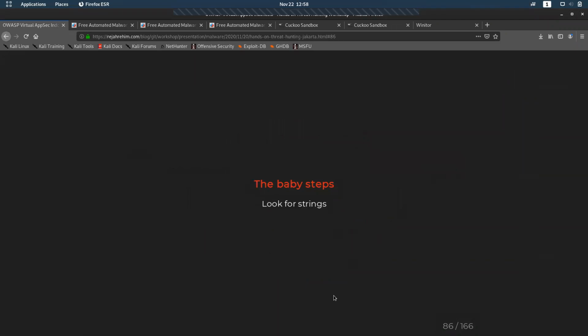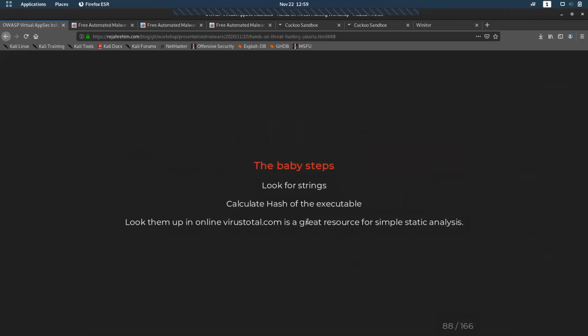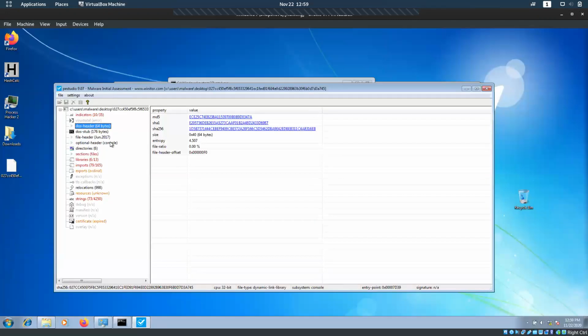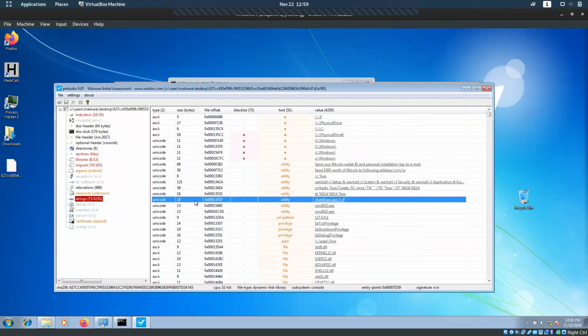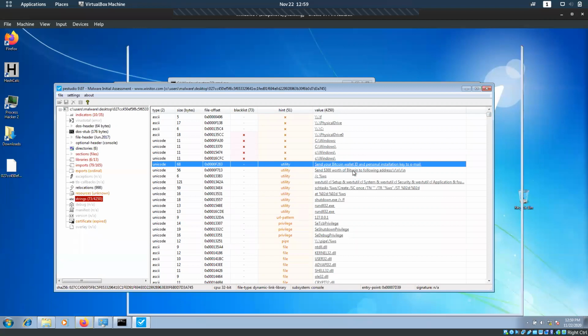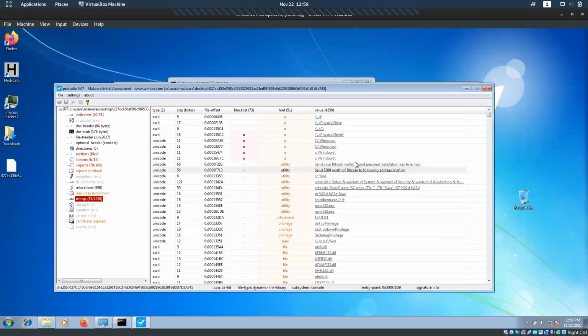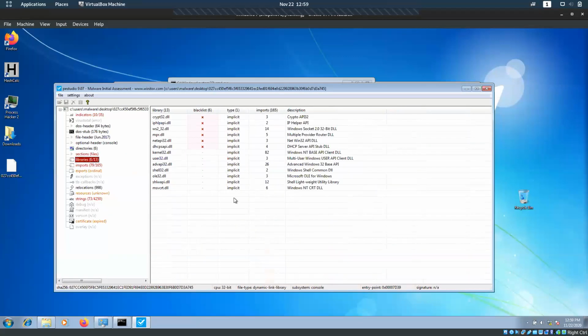So moving forward, taking baby steps, looking for strings. Like I said, first of all, if we get a malware, we look for libraries, we look for imports, we look for strings. Before executing it, we'll find so many things from doing these. For example, there are things asking you to send your Bitcoin, send 300 rupees, 300 dollars and so on. So from strings, imports and libraries, we'll get so many things.